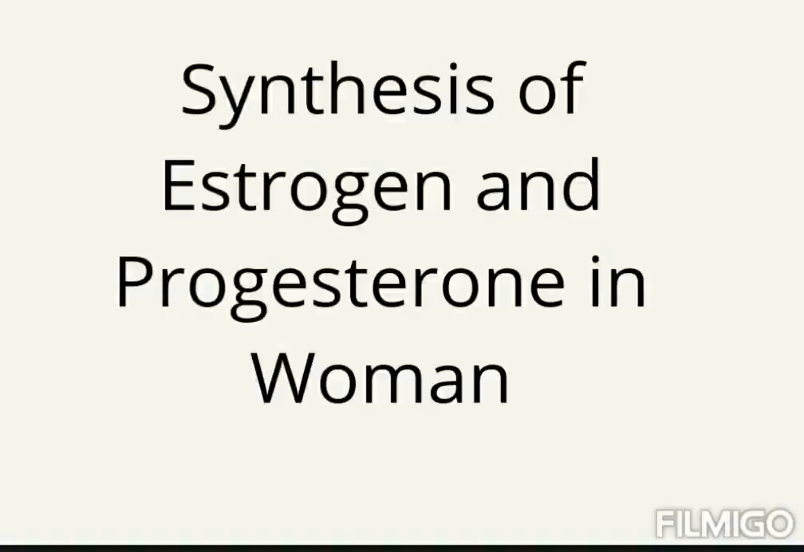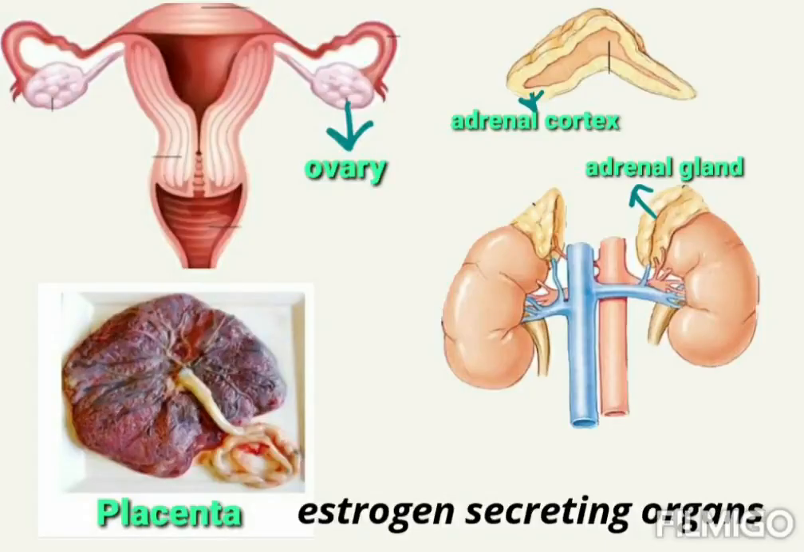In this video, we are going to learn about the synthesis of estrogen and progesterone. In normal, non-pregnant women, estrogen is secreted mainly by the ovaries, although a minute amount of estrogen is also secreted by the adrenal cortex. During pregnancy, a large quantity of estrogen is also secreted by the placenta.